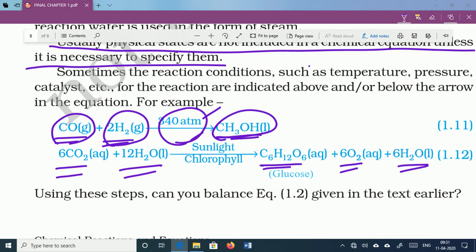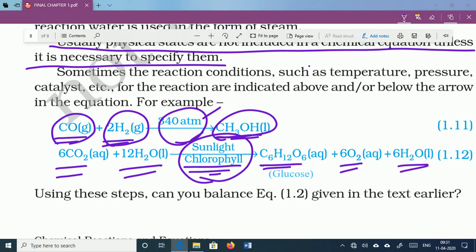So the photosynthesis process occurs only in the presence of sunlight, and inside the plant only in the presence of chlorophyll. So these are the reaction conditions, and they are compulsorily required for completing this reaction.